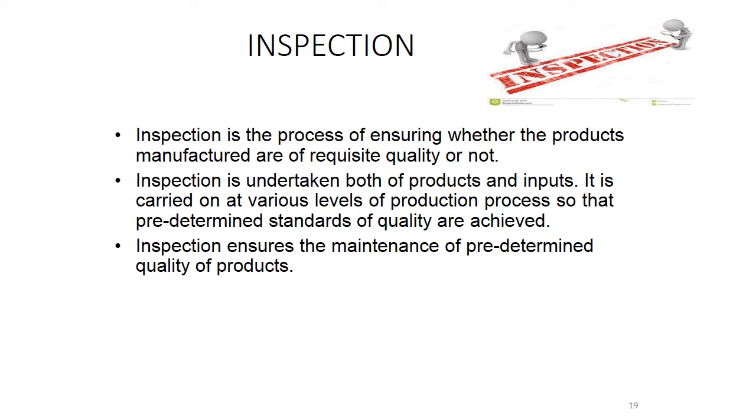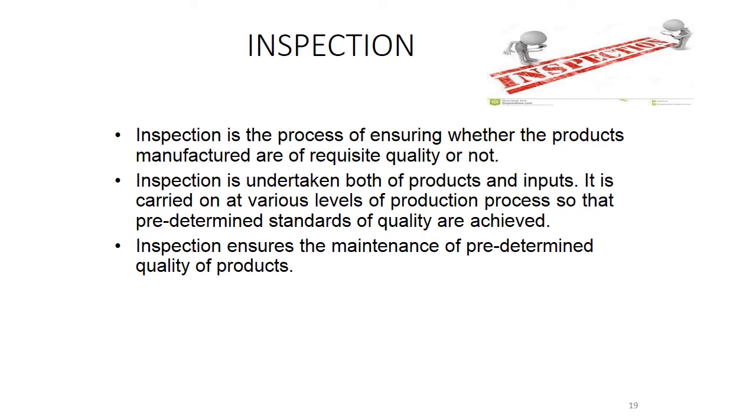Next is inspection, and this is the second stage. Inspection means we have to monitor the quality and the quantity of the products. Inspection is the process of ensuring whether the products manufactured are of requisite quality or not. Inspection is undertaken for both the products and the inputs. That means inspection should be done for the inputs also.